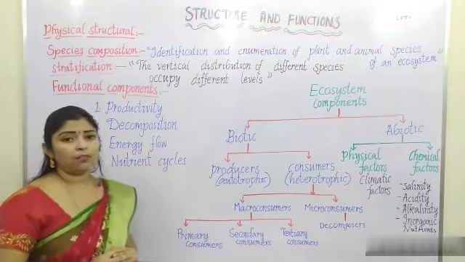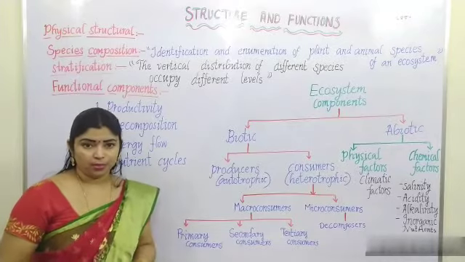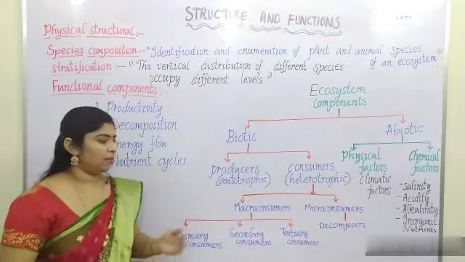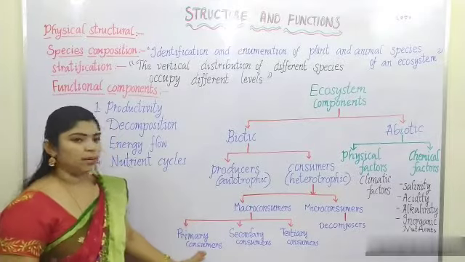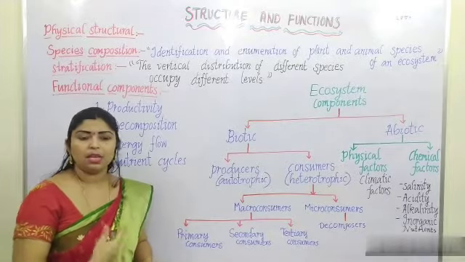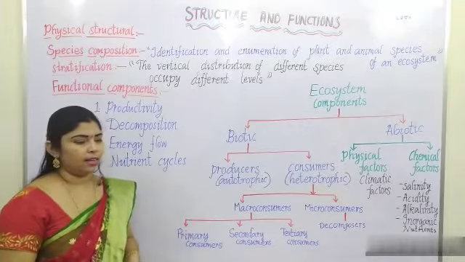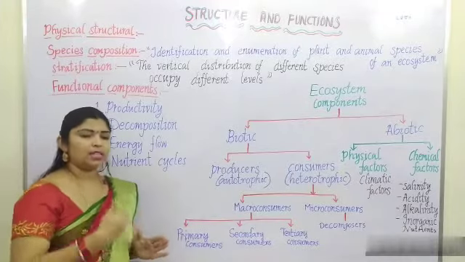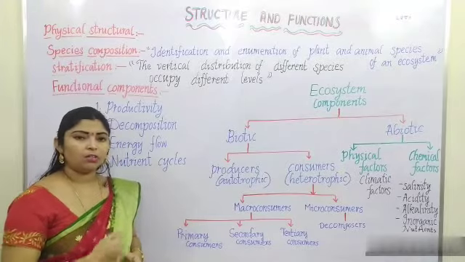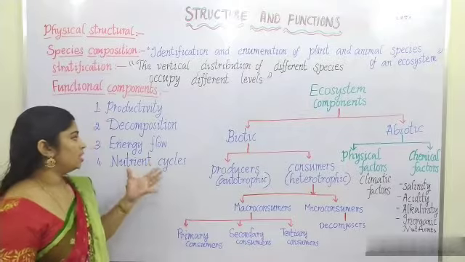Energy flow is nothing but the energy passing from the producers, for example plants, to the next trophic level, meaning the plants will be eaten by primary consumers. For example, a plant will be eaten by a cow or goat. Energy has to be transferred from one trophic level to another trophic level. That is meant by energy flow.